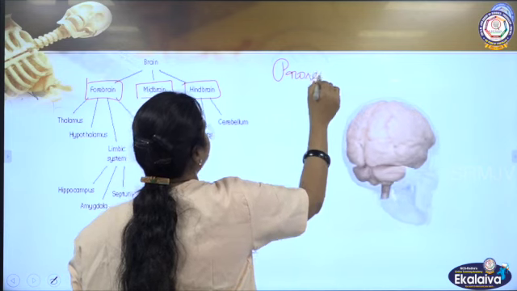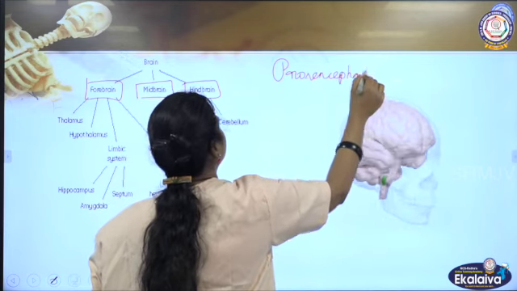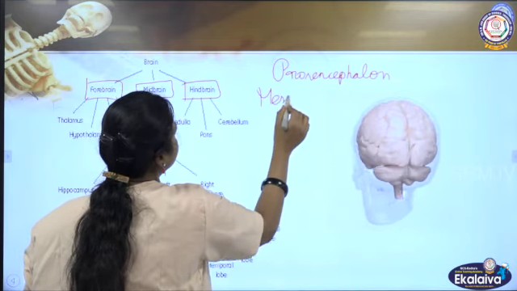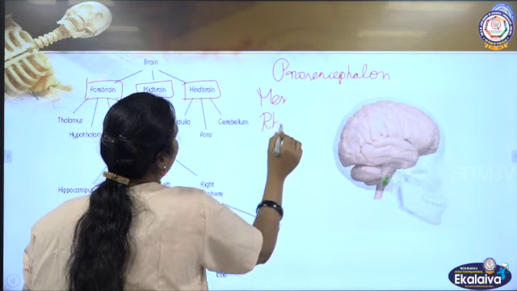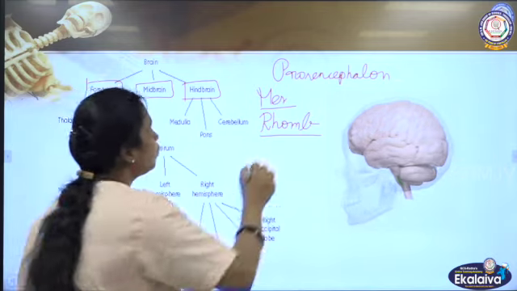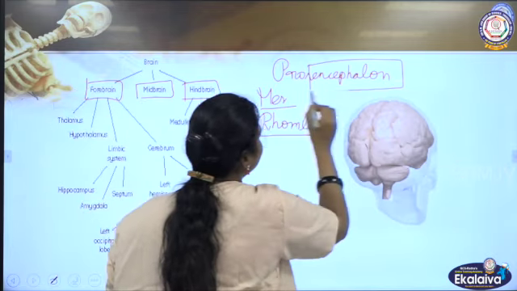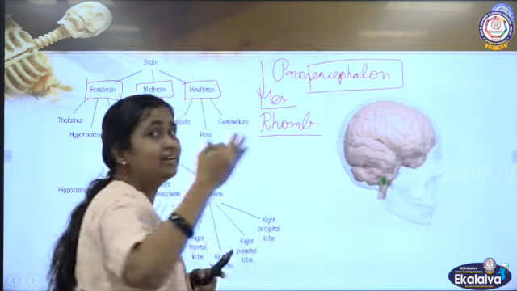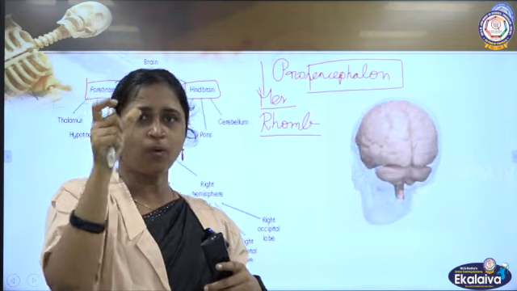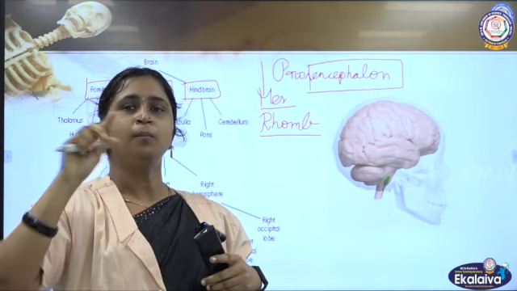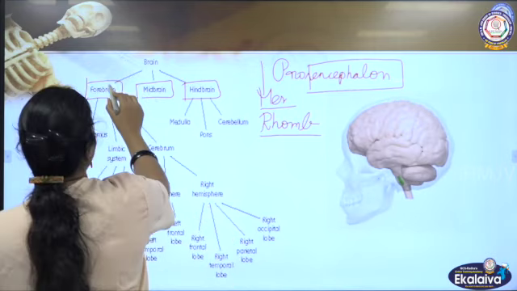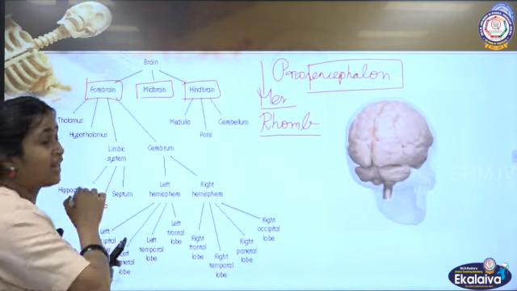Prosencephalon, which is nothing but forebrain, mesencephalon, rhombencephalon. See, I am writing only part of the word, right. So, what is the other part? You have to read like this: encephalon. There are 3 encephalon. Encephalon is nothing but brain. 3 encephalon, that is nothing but pro, meso, rhomben. Prosencephalon, mesencephalon and rhombencephalon. Right. The other terms for forebrain, midbrain and hindbrain.